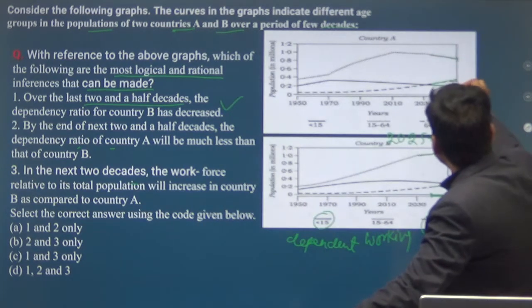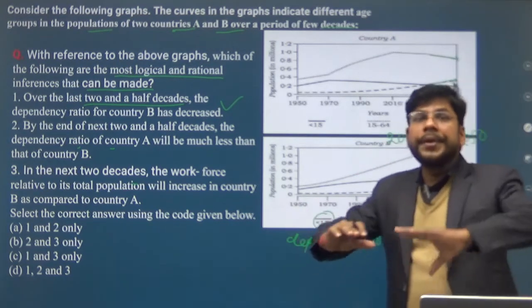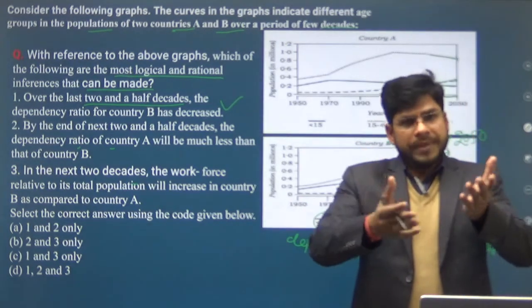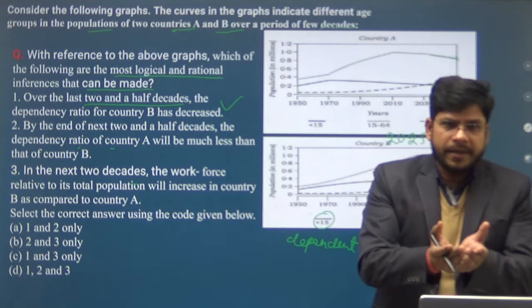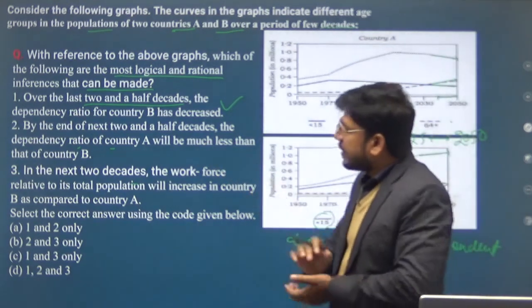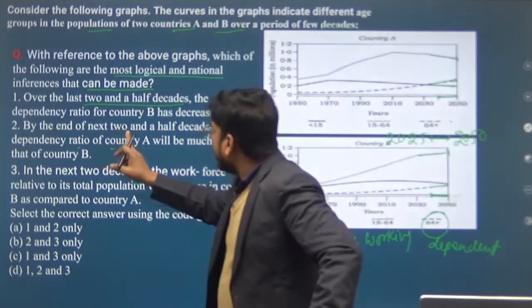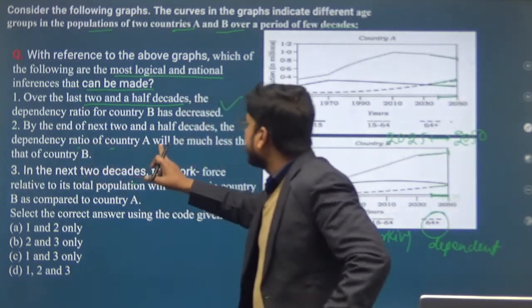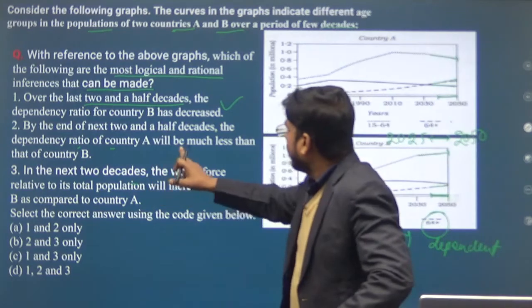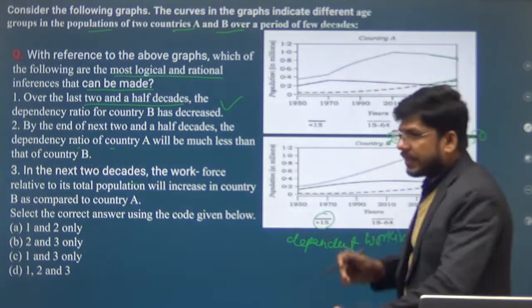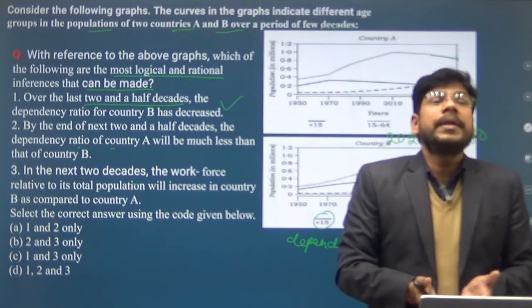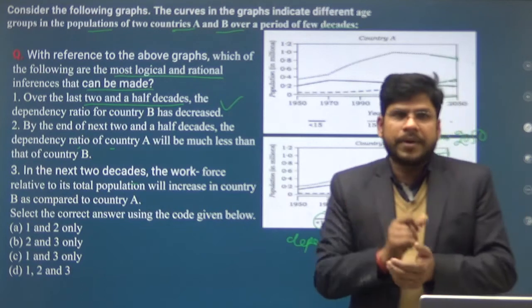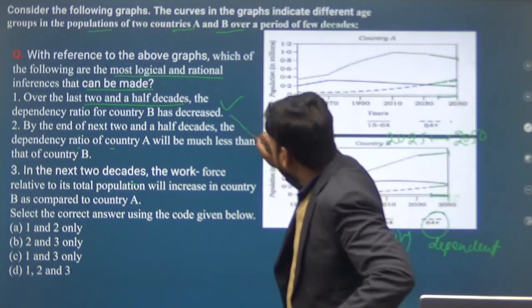So overall we can say that this is increasing, and this is decreasing. So the number of dependent population is increasing. So we can say that the dependency ratio is increasing in country A. Okay, so this statement is wrong. The dependency ratio of country A will be much less than that of country B? Here the number of dependent people is increasing, so the dependency ratio will be higher than that of country B. So this statement is wrong.